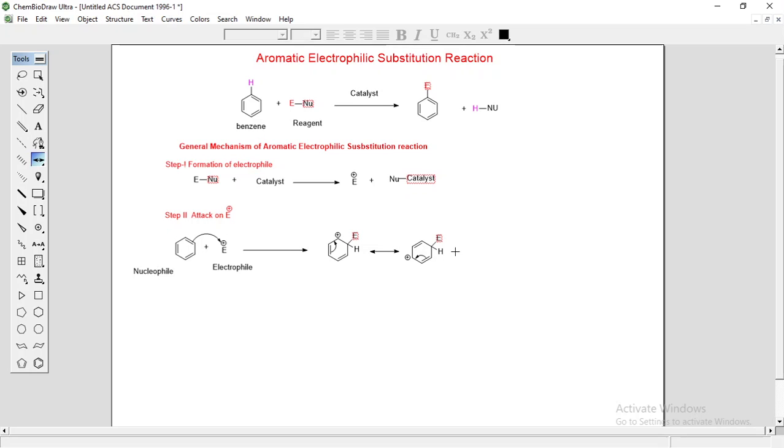This double-headed arrow we use to write resonating structures, the interconversion of resonating structures. With this double-headed arrow, these structures are interconvertible.